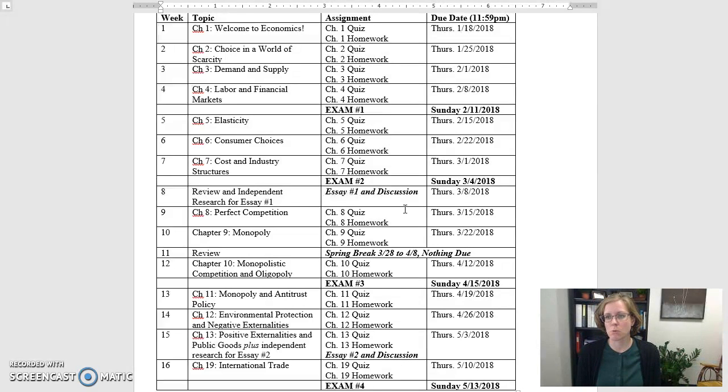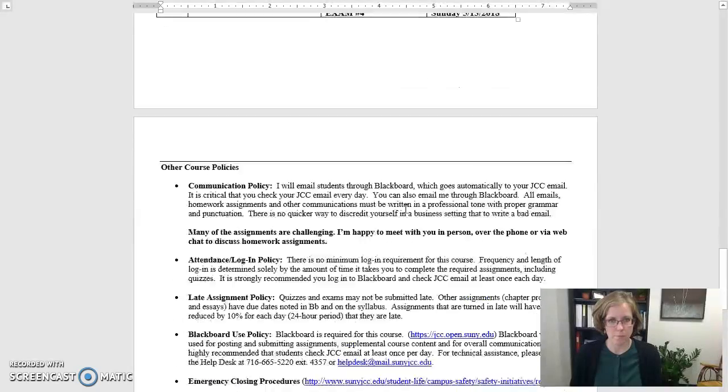From there, you summarize that article and write an essay about it, identify the economic principles, and then share that with your classmates in a discussion format, including commenting on at least 2 of your classmates' posts.